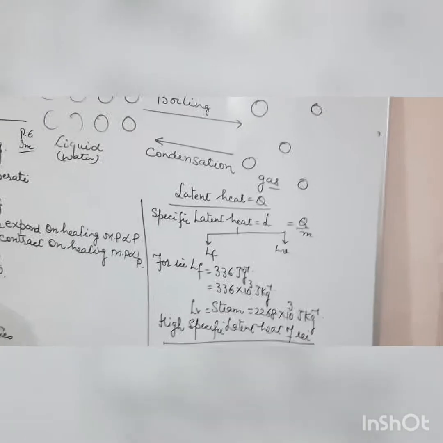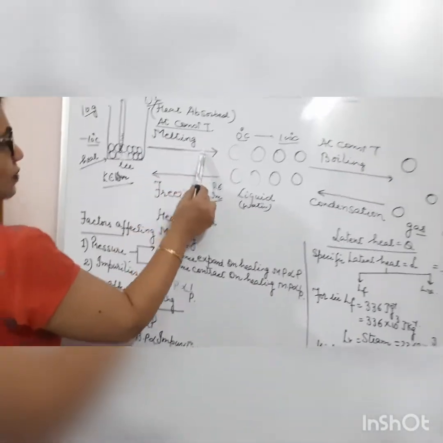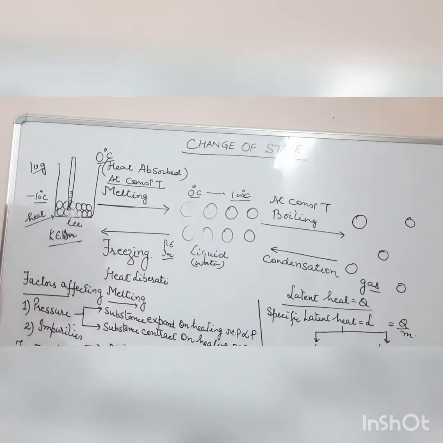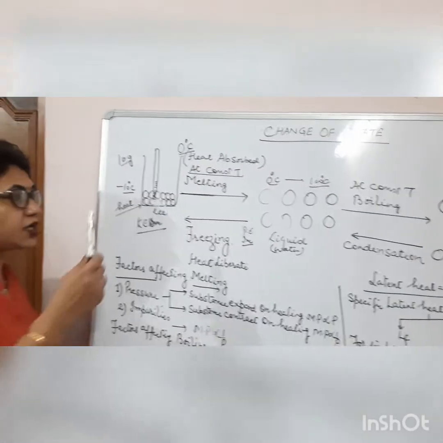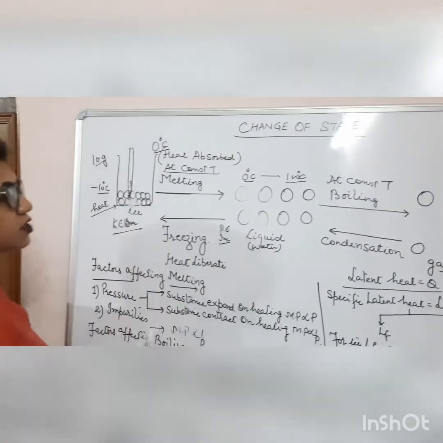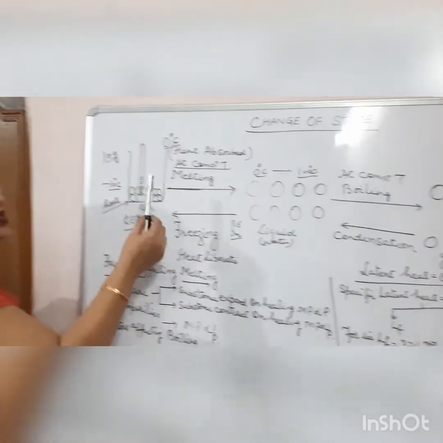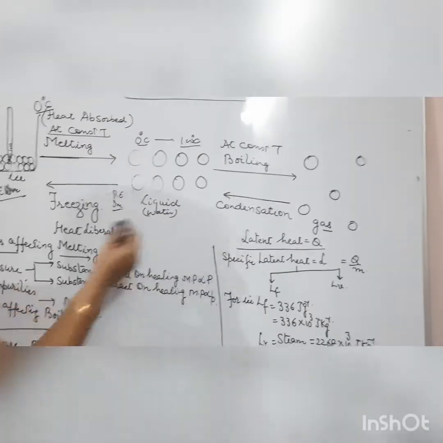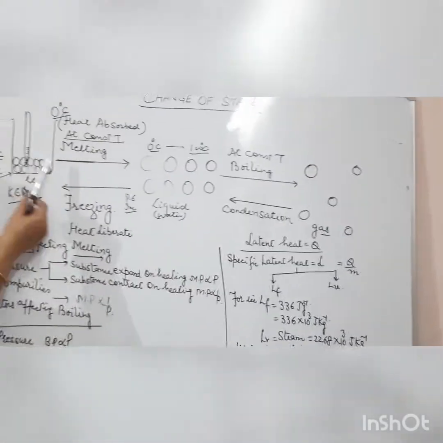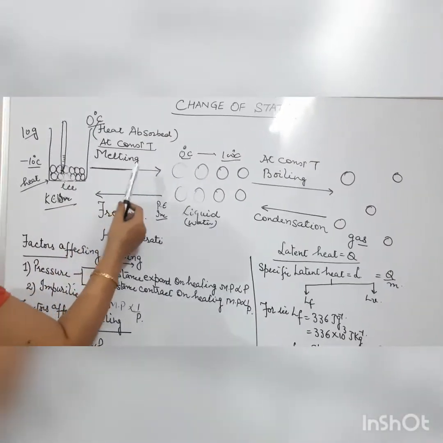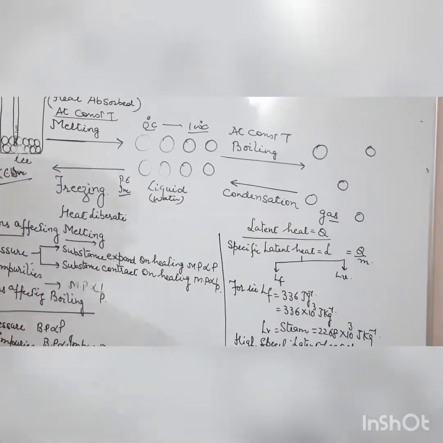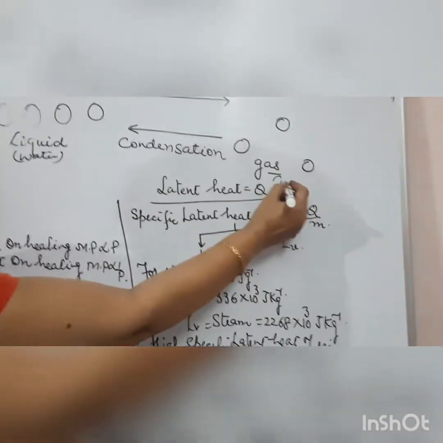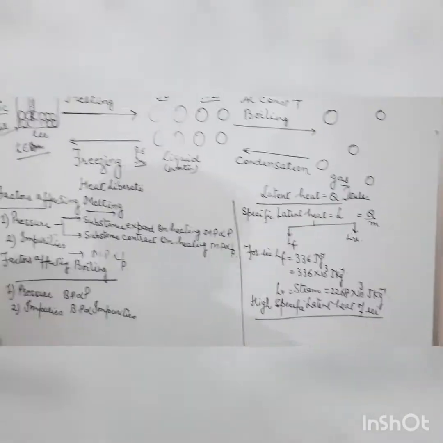Come back to this diagram. If you see here, during melting and boiling we did not stop the supply of heat. But the question arises: if we did not stop the supply of heat, where has that heat gone? That heat is considered latent heat, hidden heat. The amount of heat required to change the state of a substance is called latent heat, represented by Q, and the SI unit is joule, because the unit of heat energy is joule.